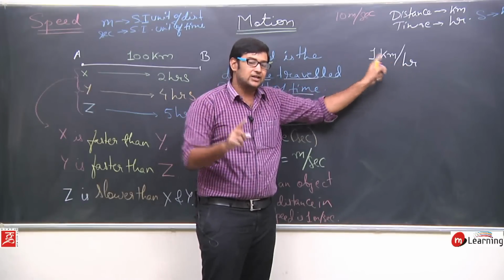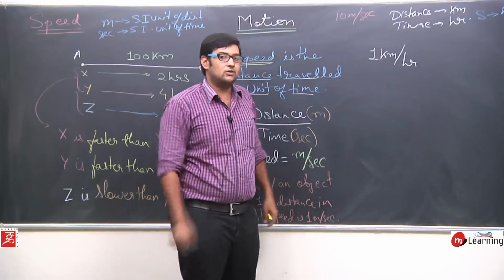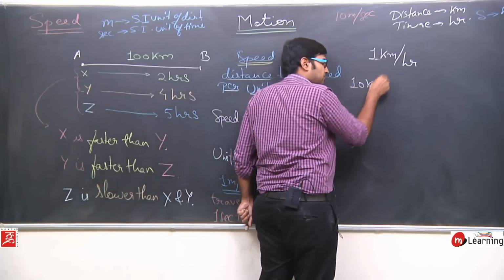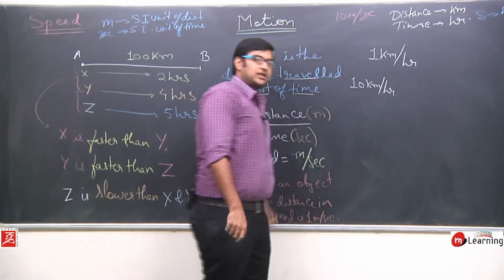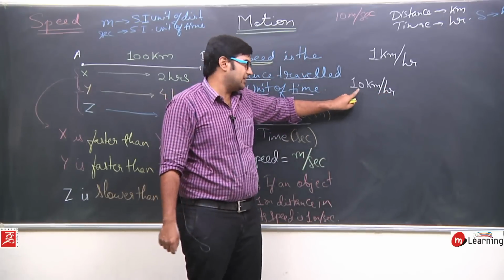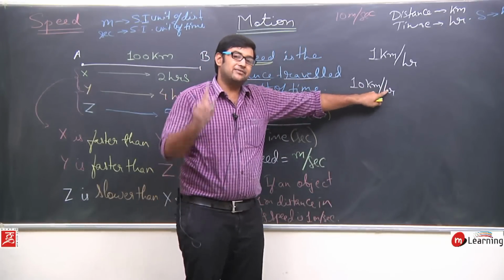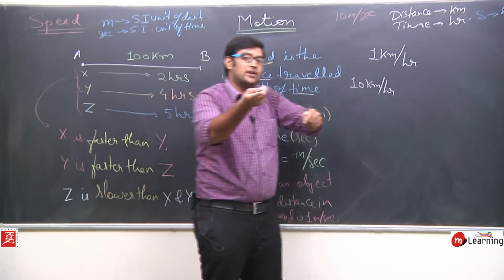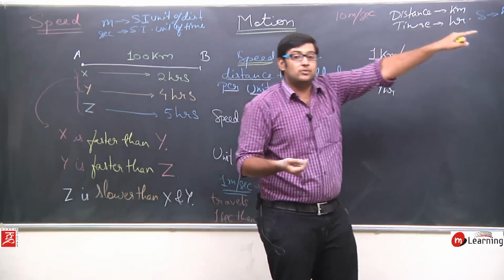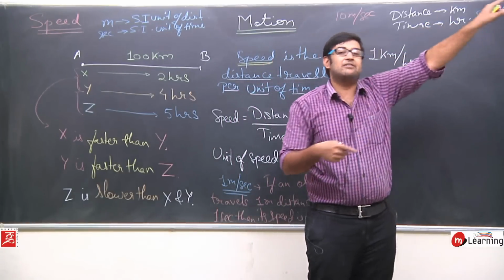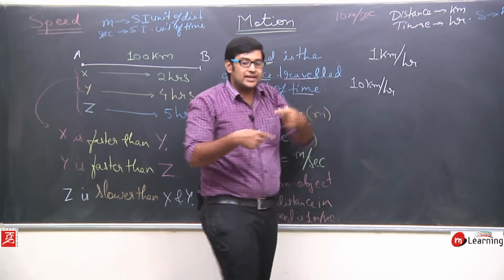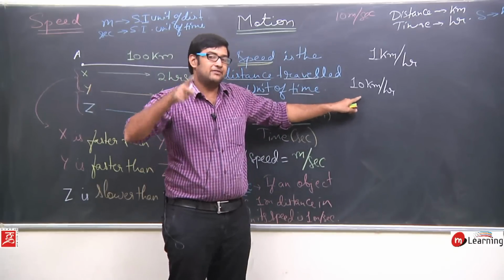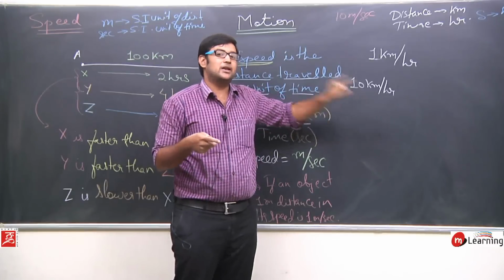If I write the speed as, let us say, 10 kilometers per hour, it means that object is traveling 10 kilometers in every 1 hour. For 1 hour it travelled 10 kilometers, then for the next 1 hour again 10 kilometers, and again for the next hour. In this way its speed is known as 10 kilometers per hour.